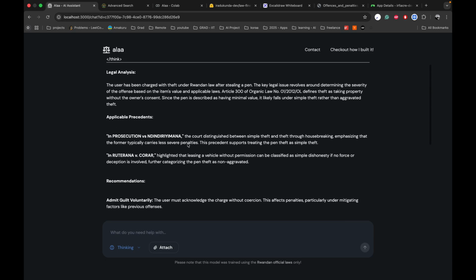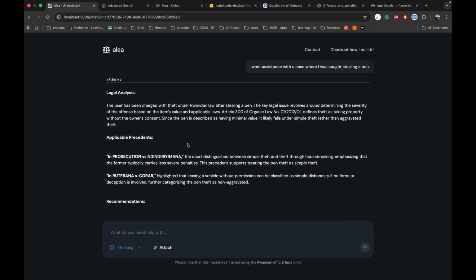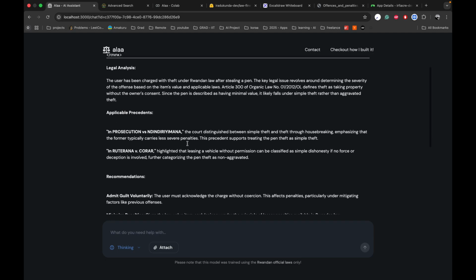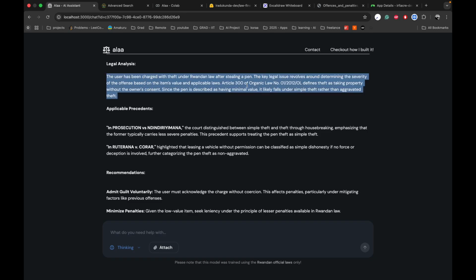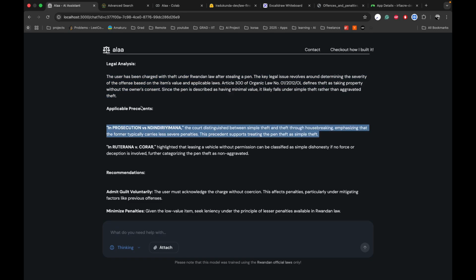So then you see, remember the server sent events, you saw how it was sending. That's the implementation. But you can see here, I tried to use few related cases so that I can reduce how big the prompt is going to be. You can see, for example, it looks at the relevant articles. Then it looks at the applicable precedents or court cases that had similar things.